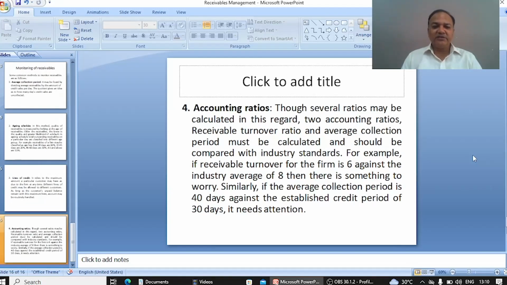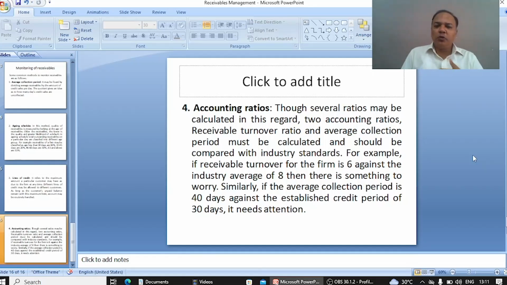And the next one is accounting ratios. Several ratios may be calculated in this regard. Two accounting ratios, receivable turnover ratio and average collection period, must be calculated and should be compared with industry standard.